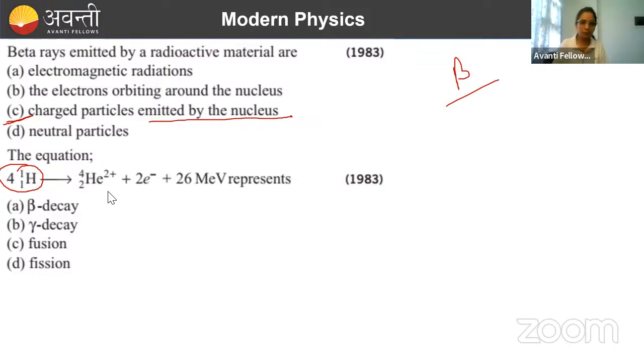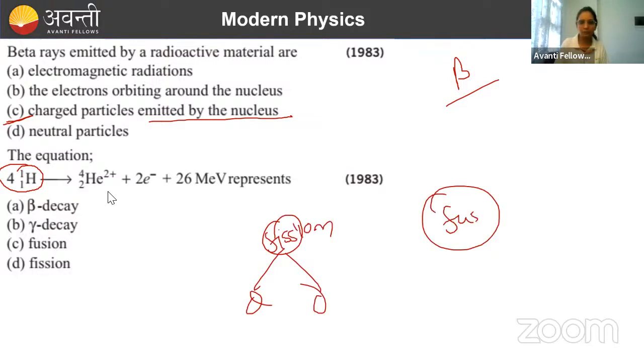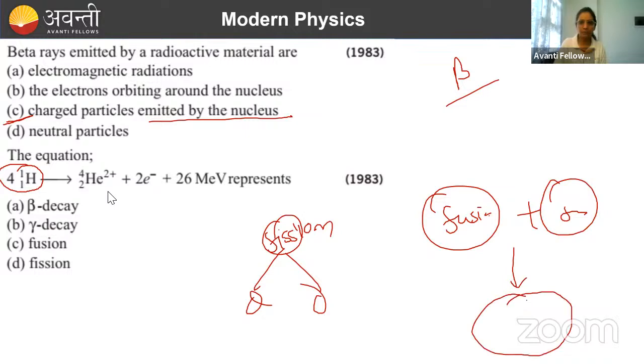Fission और fusion पढ़े हो ना? What happens in fission? Yes ऋषभ, fission में क्या होता है? Yes तृप्ति, fission में एक atom break करता है 2 में. This is your fission. And what happens in fusion? Fusion में क्या होगा? 2 atoms will combine together and they will make a larger one. That is fusion. Done. Fission में कुछ ऐसा, fusion में कुछ ऐसा. So this is definitely fusion, not fission.